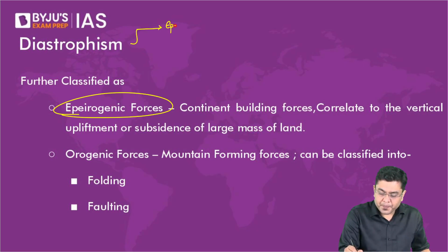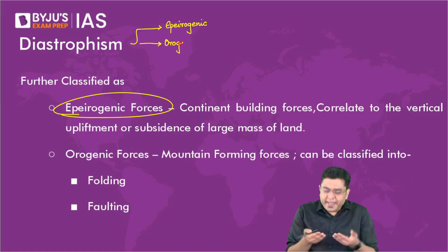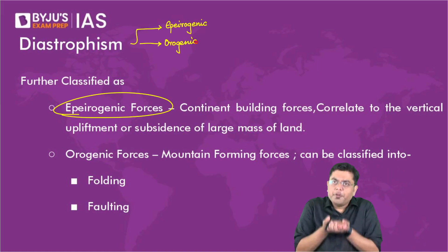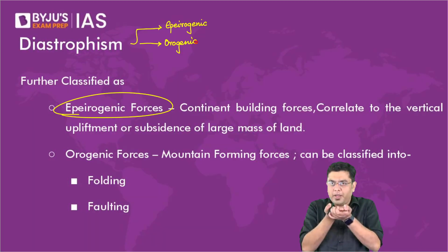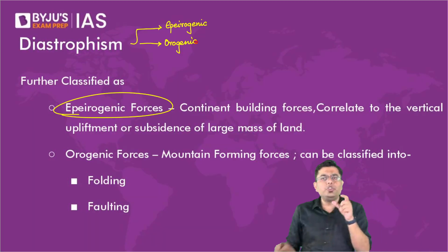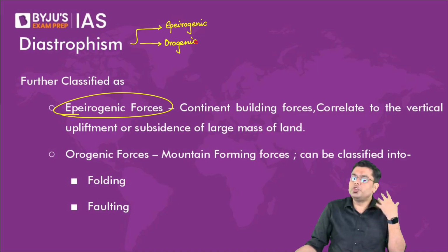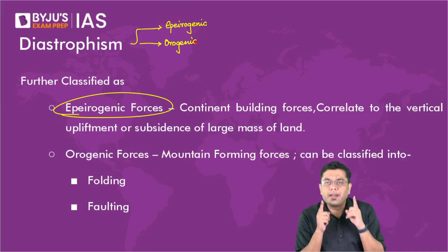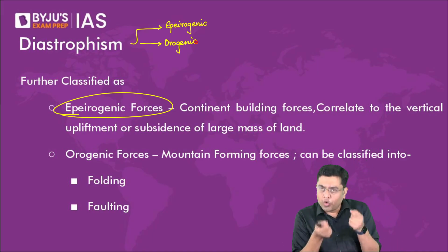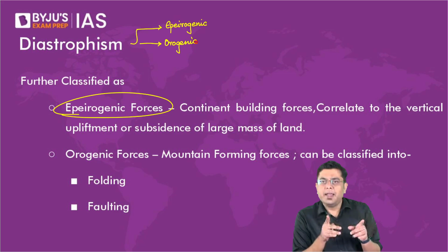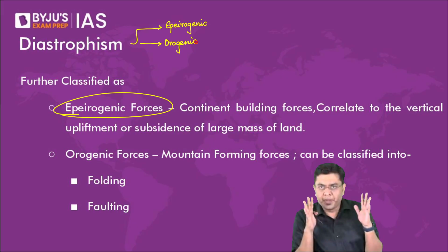Epeirogenic is what leads to a kind of vertical rise and fall. Whereas orogenic, whenever you encounter this term, orogeny, orographic, anything, it always has to do with the mountain, right?